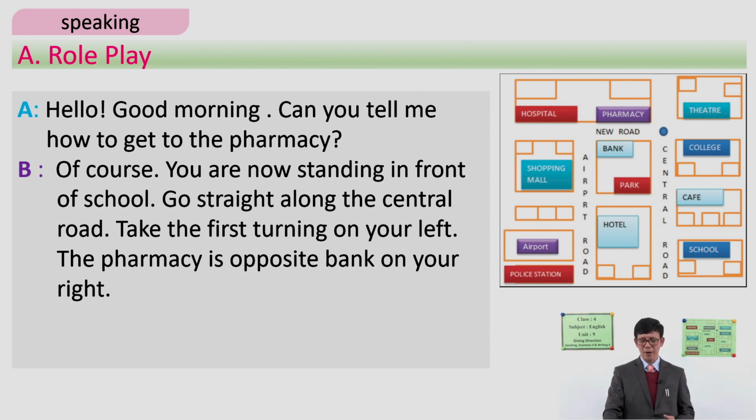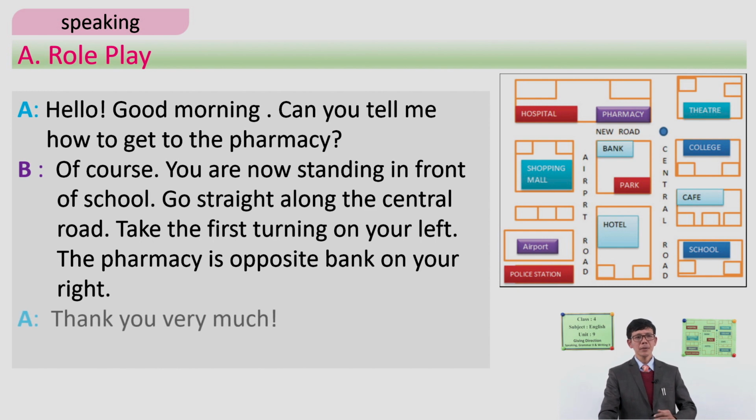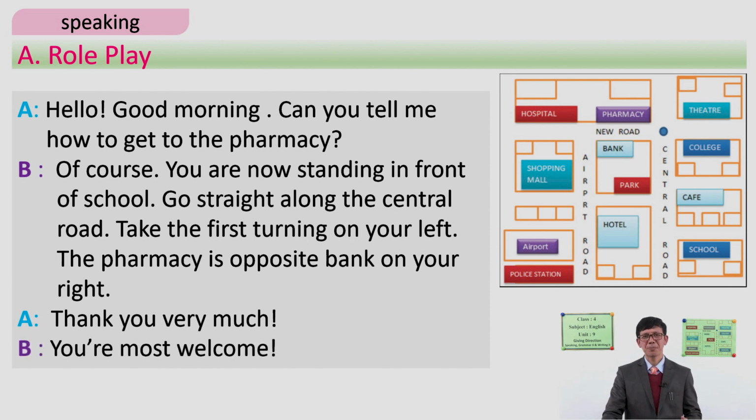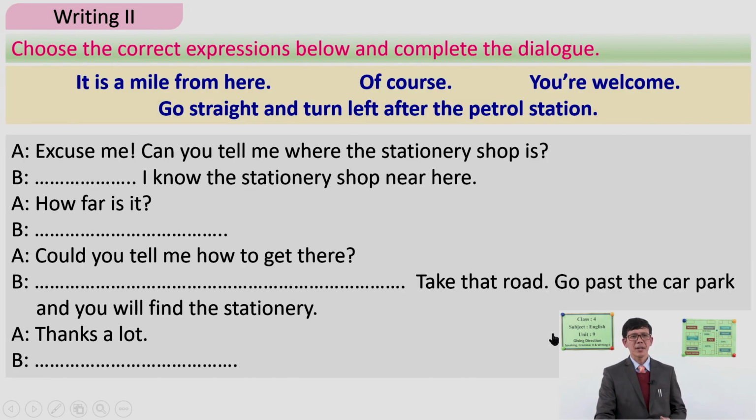Very good. Thank you very much. Once somebody gives direction, of course, we don't have to forget to thank. Thank you very much. And you're most welcome. Look, this is a very short and sweet conversation using this map.